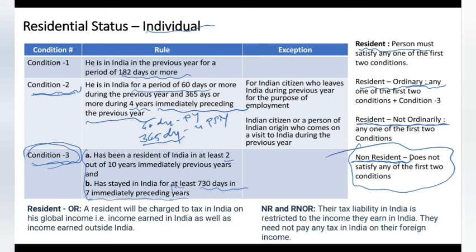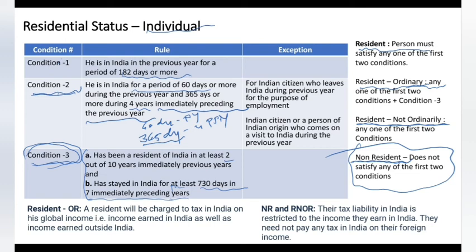Clear? If a person satisfies condition 1 or 2, he will be termed as a resident. If condition 3 is satisfied, then he will be treated as ordinary resident. If condition 3 is not satisfied, then resident, not ordinary resident. And if conditions 1 and 2 are not satisfied, then the person will be called non-resident. I tried to put it in the simplest way, but please listen to it or read it. You will understand this concept: resident ordinary, resident not ordinary, and non-resident.